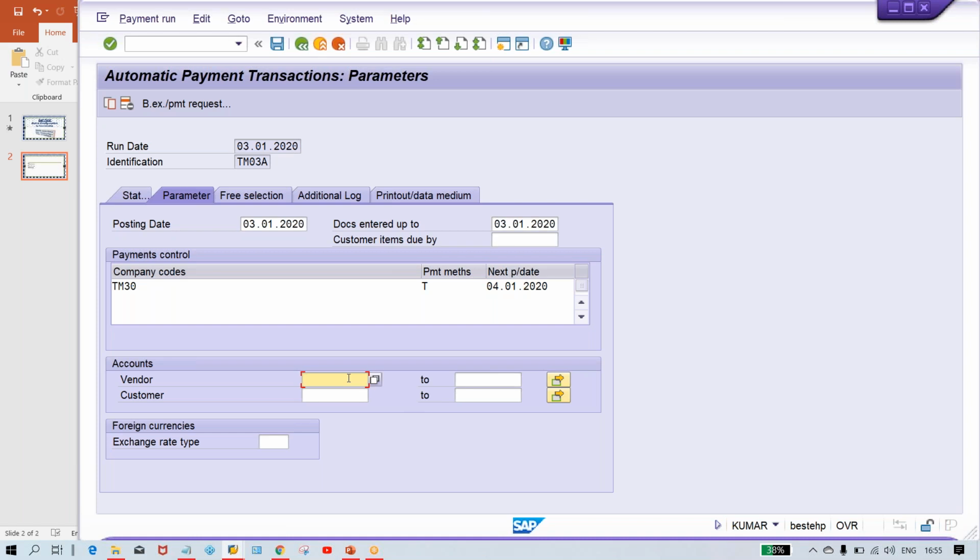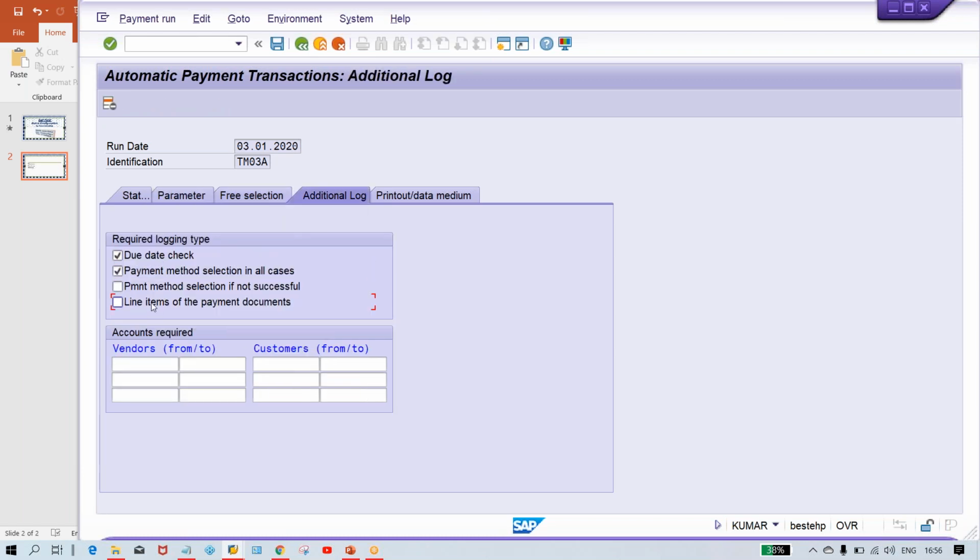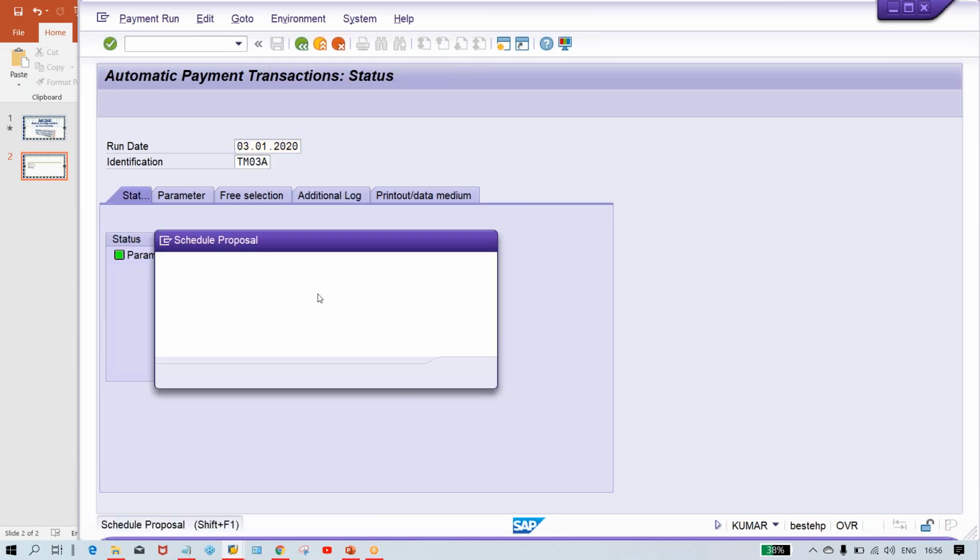And vendor. So let's suppose if you have to select all vendors, then you have to give like this. Okay, since we have only one vendor, that is going to be selected. What is the logic behind the free selection tab is also covered in the live classes, guys. Simply apply a check mark here, give this one and save it. Since this is for online payments, for the check payment method, we are going to maintain the print data medium here. Now click on status and run the proposal.